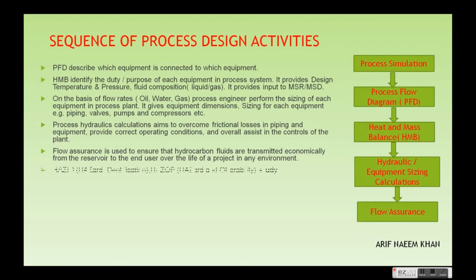During FEED we have to perform the hazard identification, like the impact of the plant on the environment of that country, of that land, and the impact of the environment on the plant, vice versa. After that, there is another study called the HAZOP study, and normally we perform this HAZOP study after the hazard identification in the EPC stage of the project. In the HAZOP study, we have to identify whatever hazards are related to the operability of the plant.